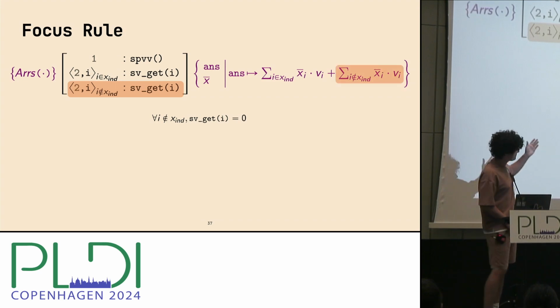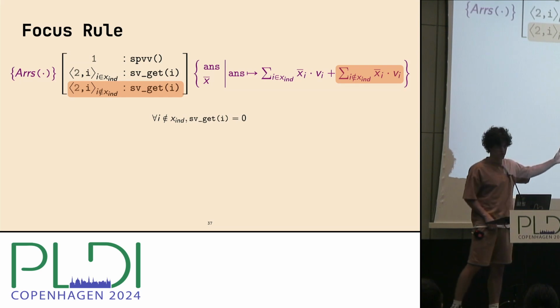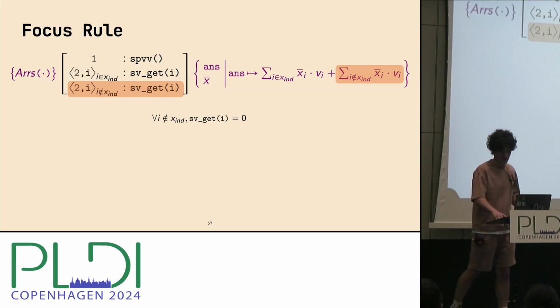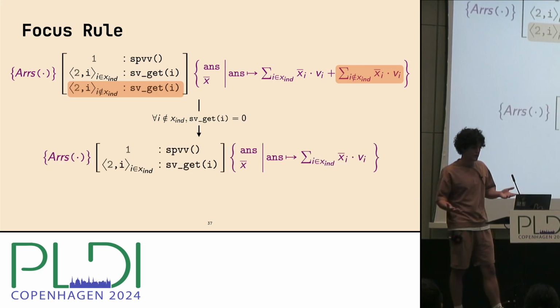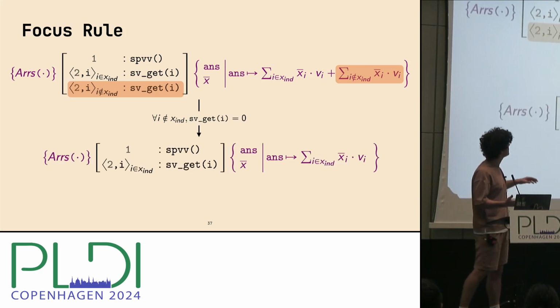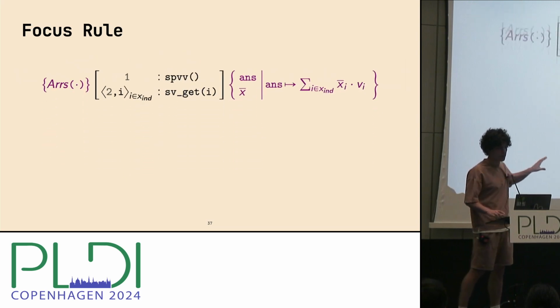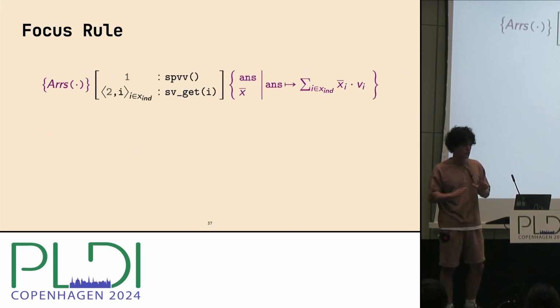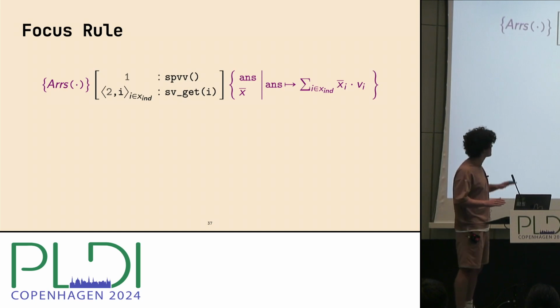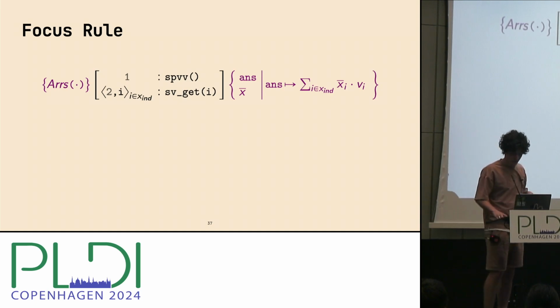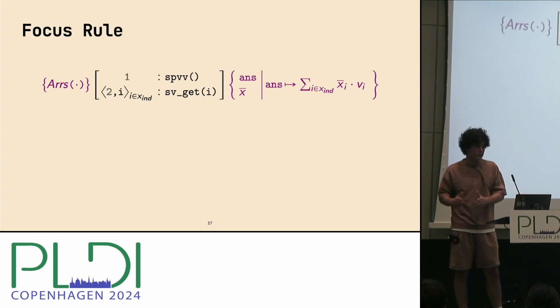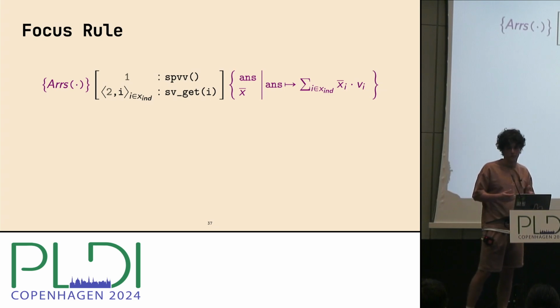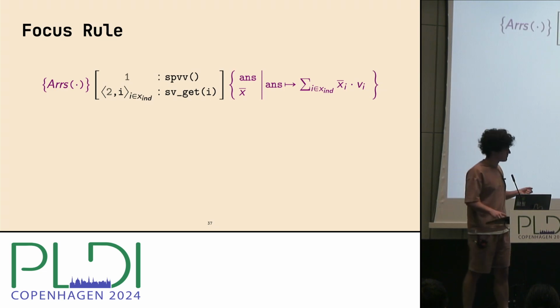And then this part of the summation we can just replace with 0. Using the focus rule of LGTM, we can reduce the triple above to the one where we only focus on non-zero getters. That is the triple that we have now. And in this triple, we only consider getters which are run on indices from xint array.